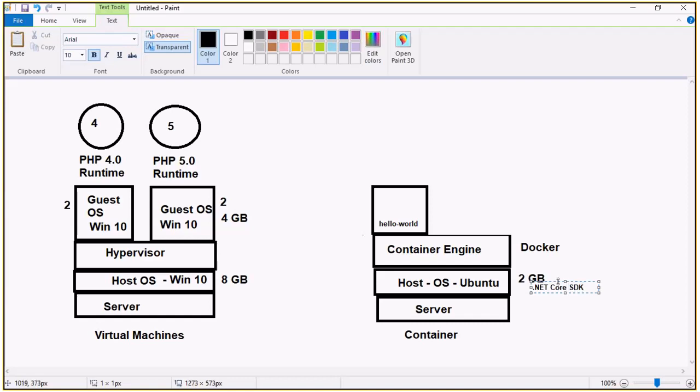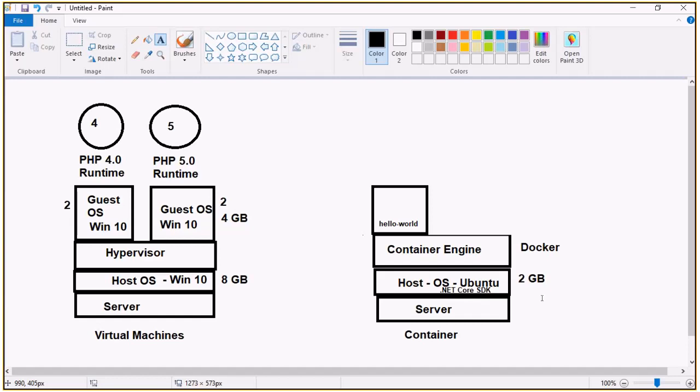Don't think of this as an image; this is in the Ubuntu, I'm installing the .NET Core SDK. So when I install it, can any containers I place on top of this use this .NET Core? Yes, we can use it, because it is shareable. Whatever is there in the host can be shared.